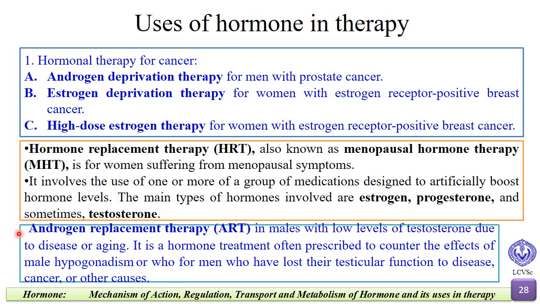The next is androgen replacement therapy. In males with low levels of testosterone due to disease or aging, it is a hormone treatment often prescribed to counter the effects of male hypogonadism, or for those who have lost their testicular functions to disease, cancer, or other causes.